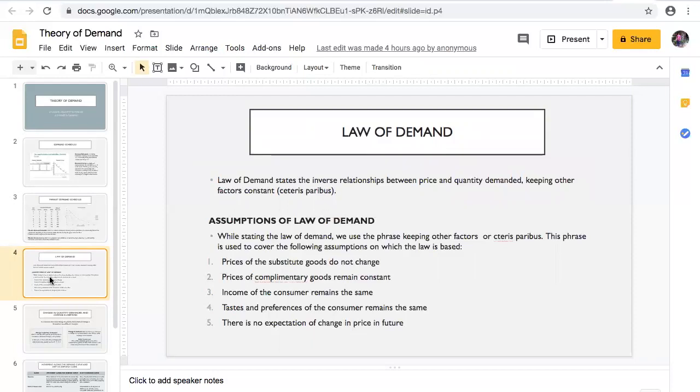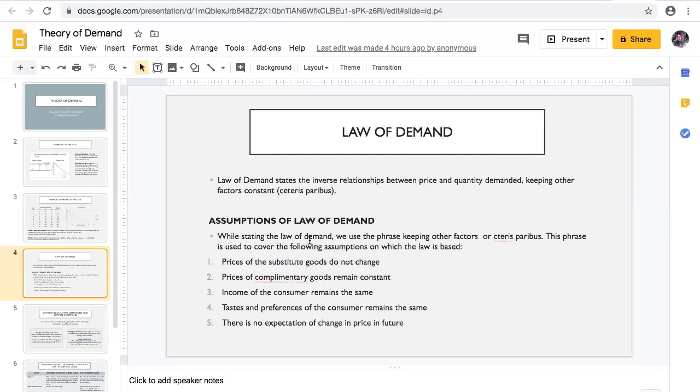Now, law of demand. Law of demand states the inverse relationship between price and the quantity demanded, keeping other factors constant, ceteris paribus. Other factors we already discussed: the determinants of demand, the factors affecting demand, in which they are constant, only then this law of demand will operate.